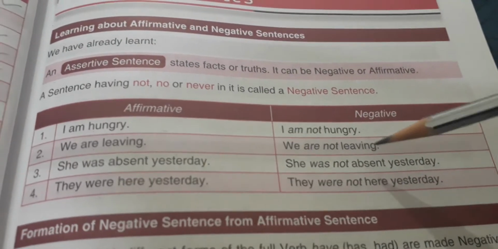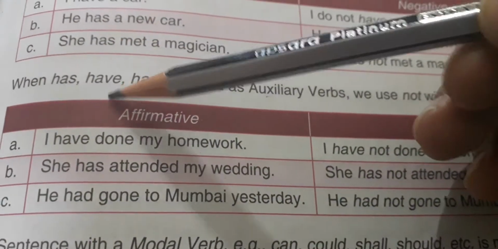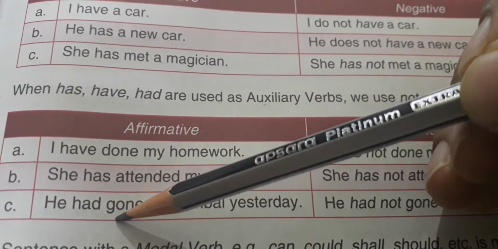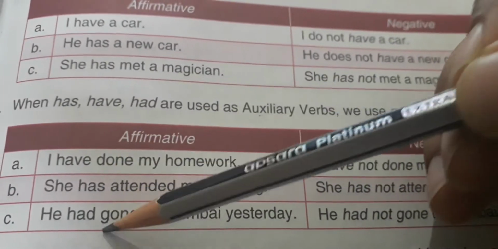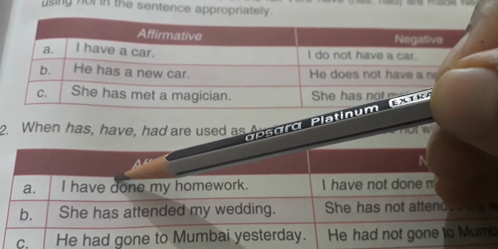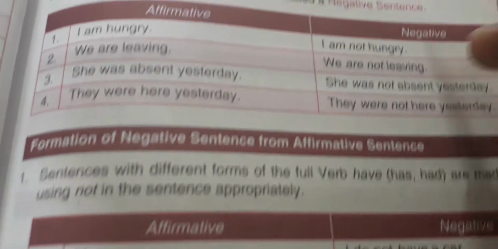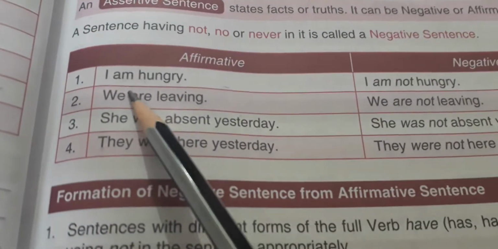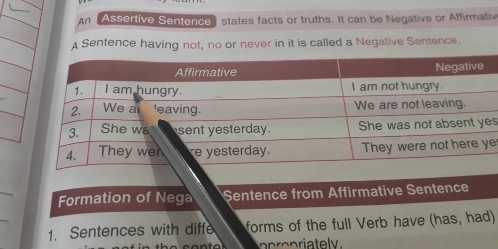In the same manner, we converted the sentences having have, has, had as the helping verbs. In these sentences also we add not to make them negative. So we are taking the help of the helping verb, simply adding not after it to make the sentence negative. Clear?